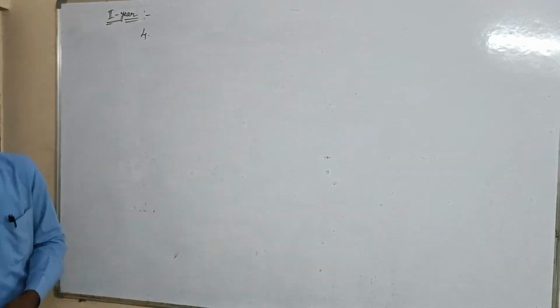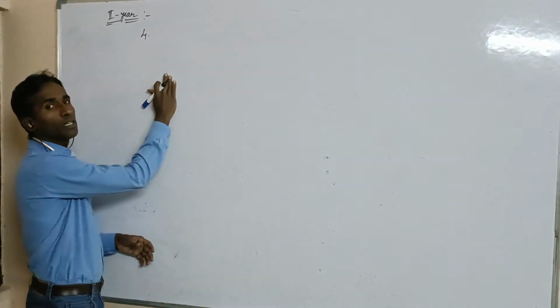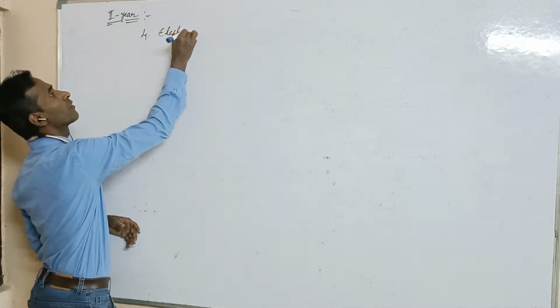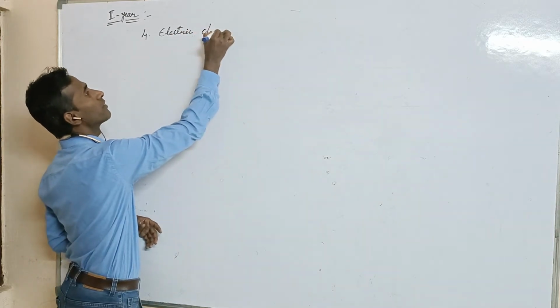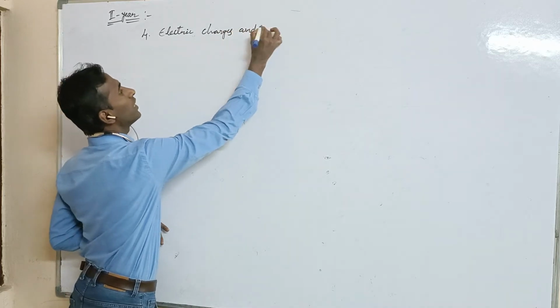Okay guys, see here. Fourth chapter. What is the fourth chapter name? Electric charges and field.